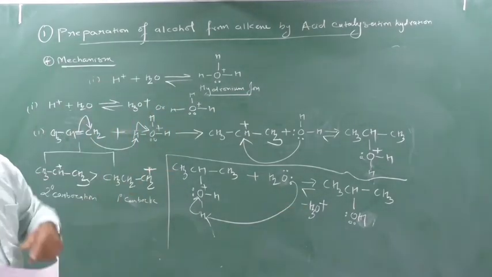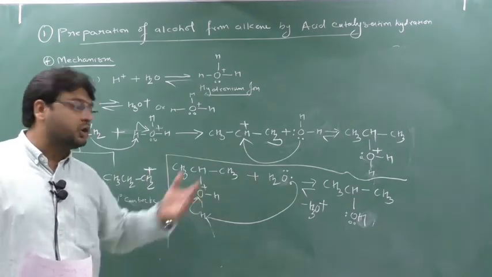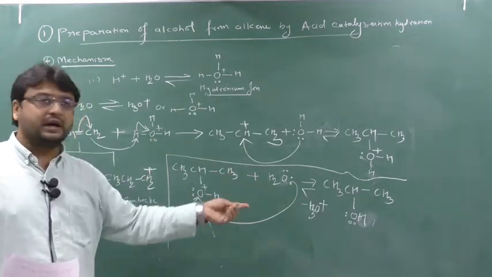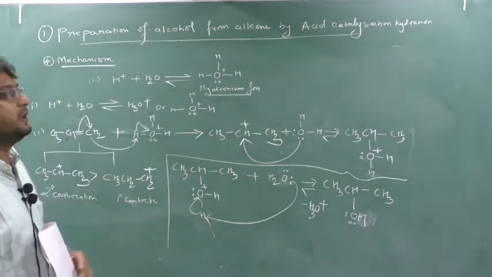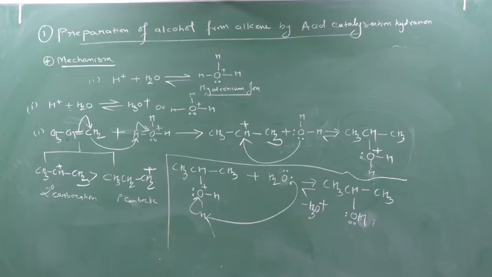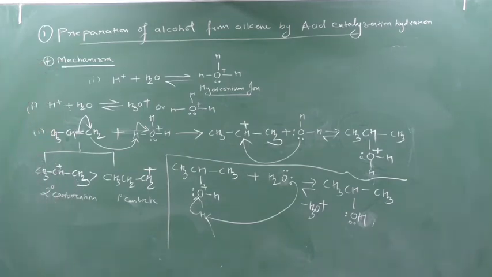So this mechanism tells us that the Markovnikov rule is correct: OH will attach to the carbon which contains less number of hydrogen. That's why I am telling you that in an unsymmetrical alkene the Markovnikov rule will be followed. Clear? So in this way we have to do the mechanism.